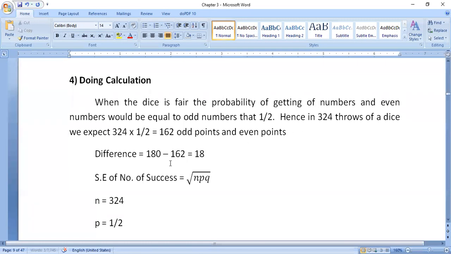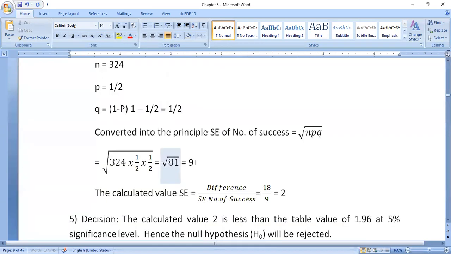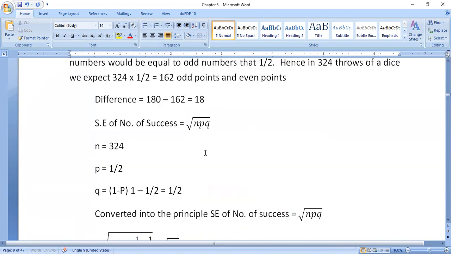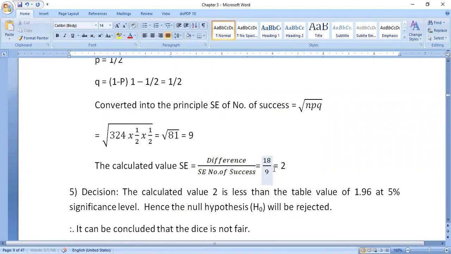Then immediately we are going to apply the formula, that is the standard error of number of success equals under root NPQ. Then finally we got the answer: the standard error of number of success is 9, and the difference is 18. So 18 divided by 9 is 2.